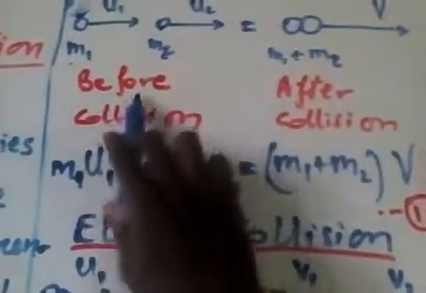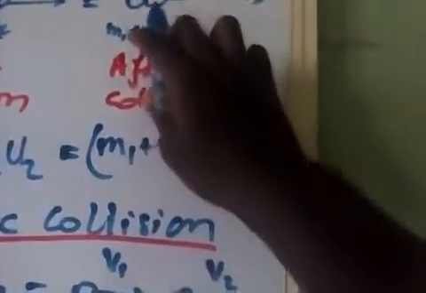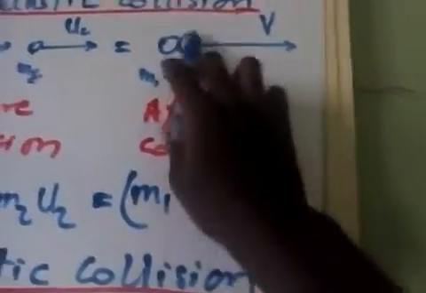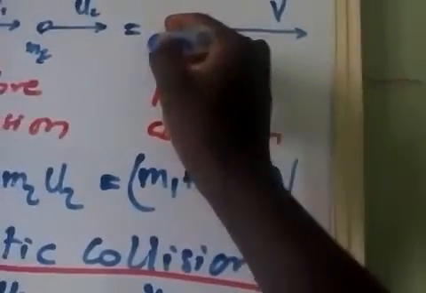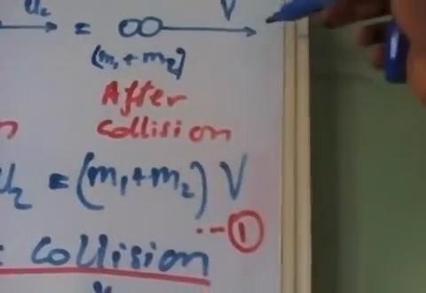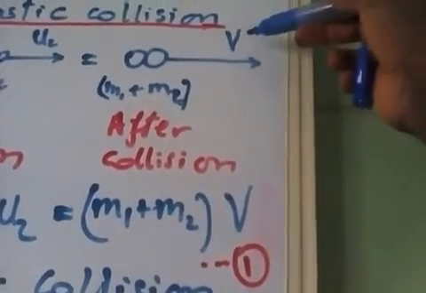This is before collision. Then after collision, you can see the two bodies have stuck together. They have a single mass, which is m1 plus m2, and a common velocity, the final velocity v.